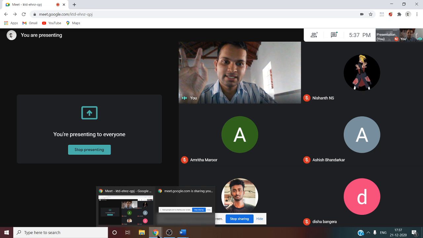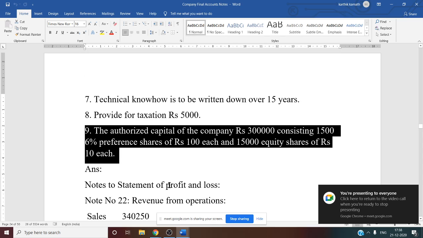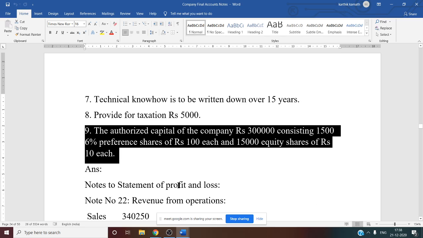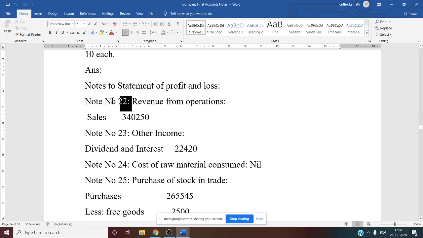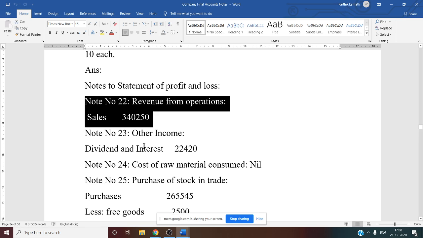See this. So our notes start from note number 22. Under the P&L account, there are 9 notes, that is from 22 to 30. So now let us discuss one by one. Notes to statement of profit and loss account. First one, note number 22. Note number 22 is revenue from operations. Only one piece of information is given on the credit side of the trial balance, that is sales. Directly you can write this information. Working note number 22 is over.